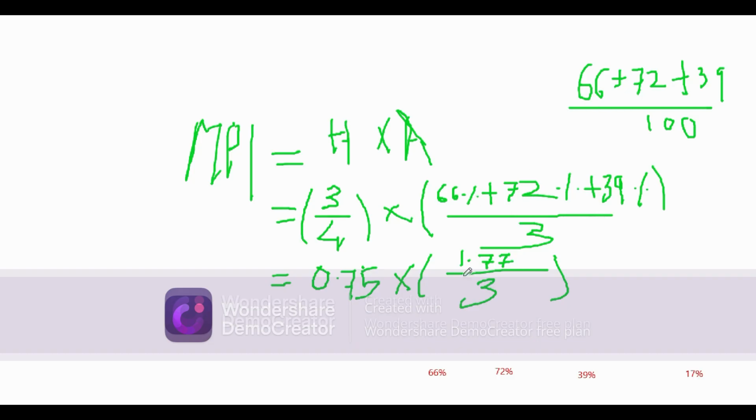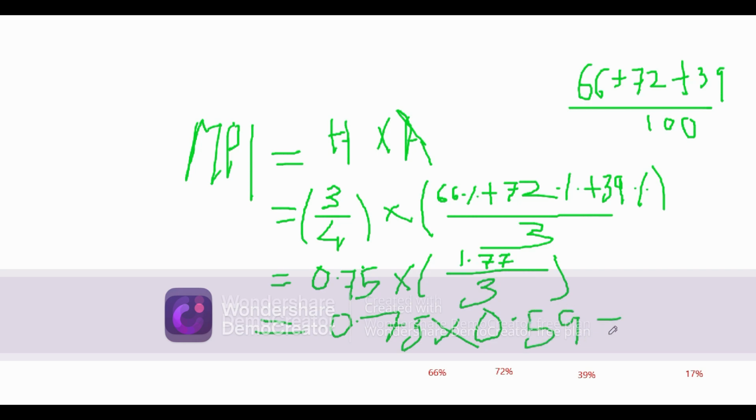So therefore you'll get 1.77. Then 0.75 into, if you divide 1.77 by 3, you'll get 0.59.